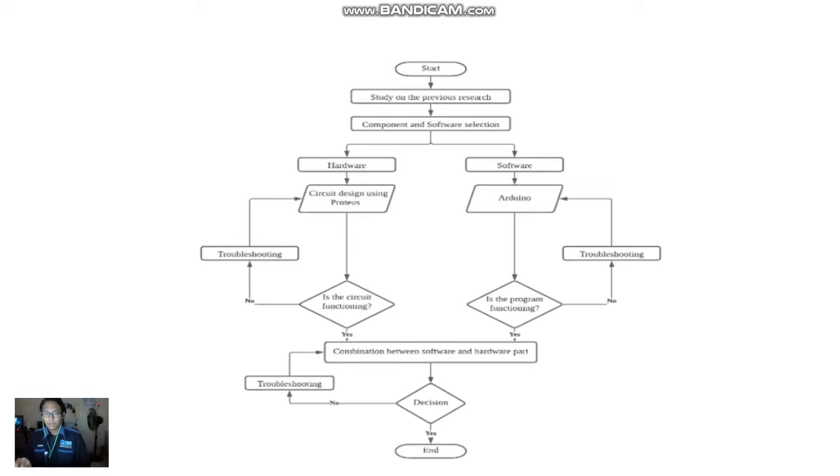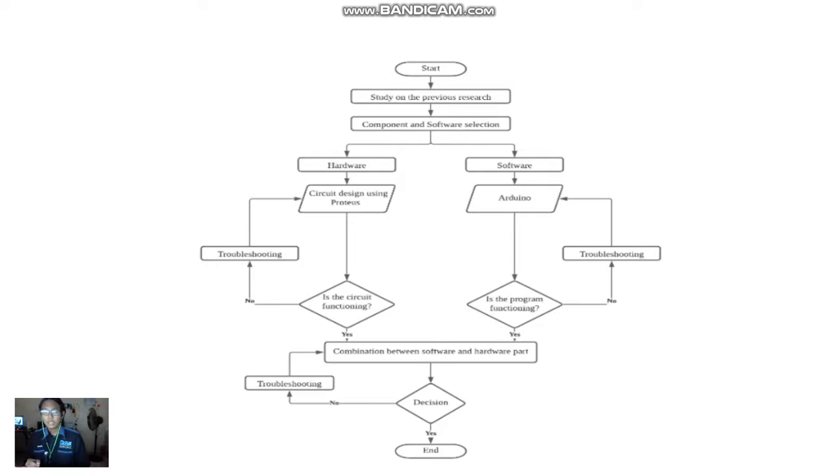Okay, next is the flowchart section. I will show the flowchart for the project. This will show the flow of how the system will be working. First, when the project starts, the process will continue with the study of previous research. Next, after that, we will continue to component and software selection, as I have explained in the slides before. Next, it will go into 2 categories, hardware and software.